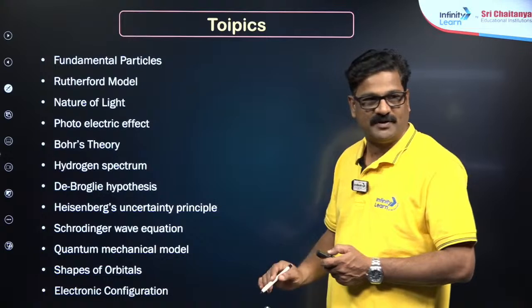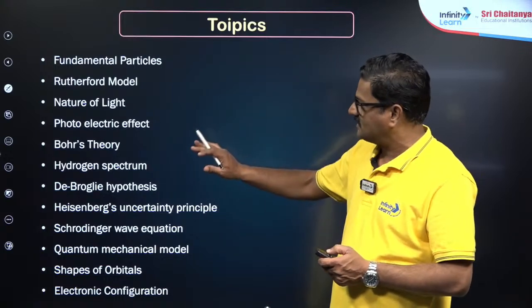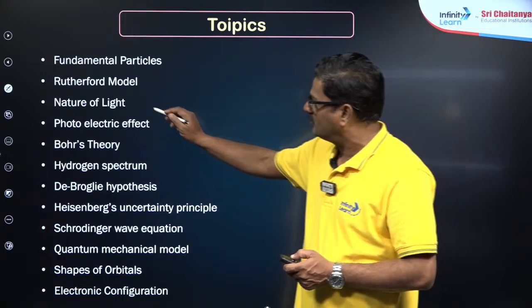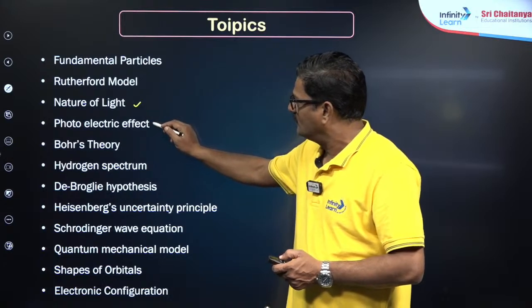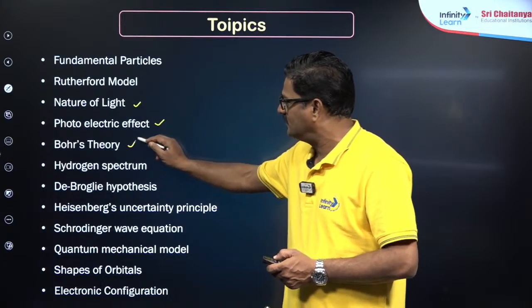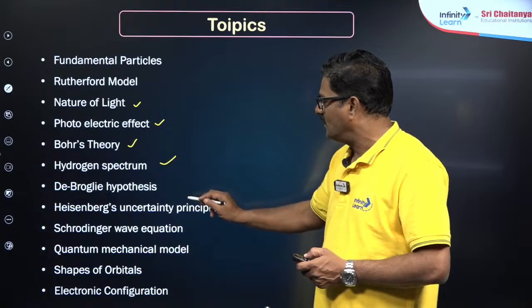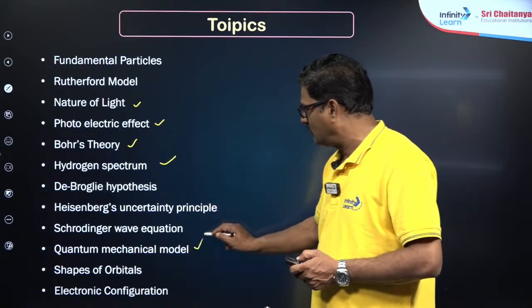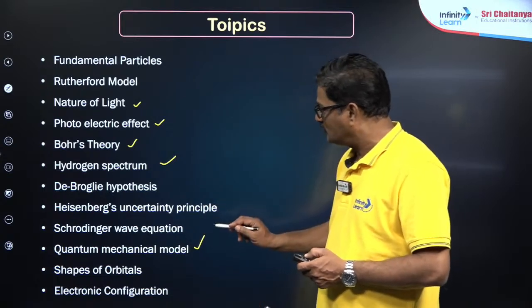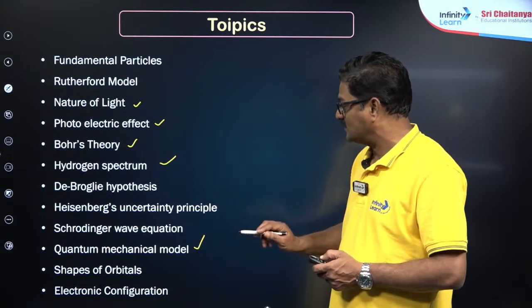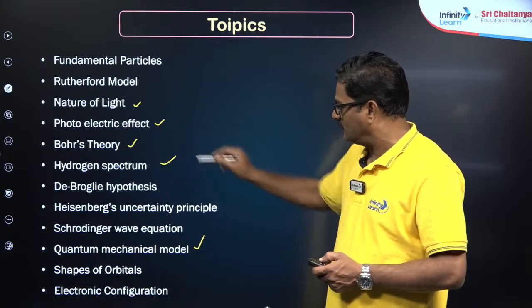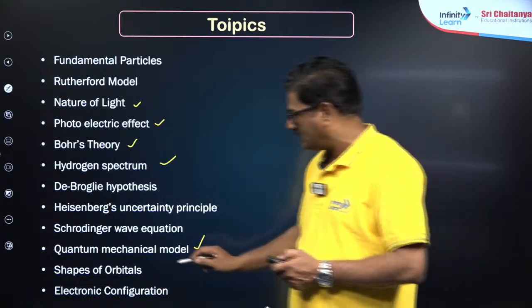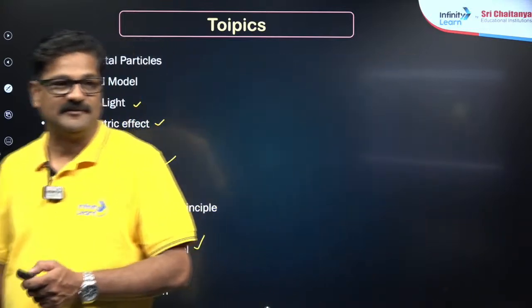So let us give these many topics. Among these many topics, let us segregate the most important topics. Nature of light, photoelectric effect, Bohr's theory, hydrogen spectrum, and quantum mechanical model, and in that you also see the quantum numbers. So these are the 5 major topics. If at all you are going to get a question, you will get it here, right?